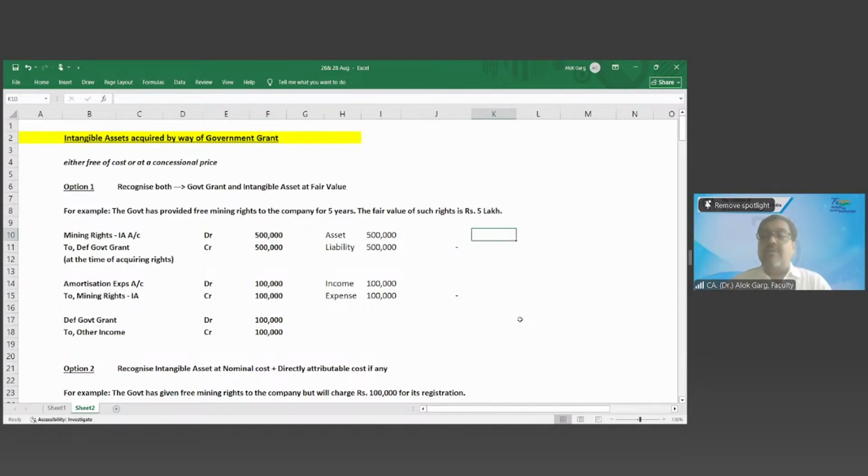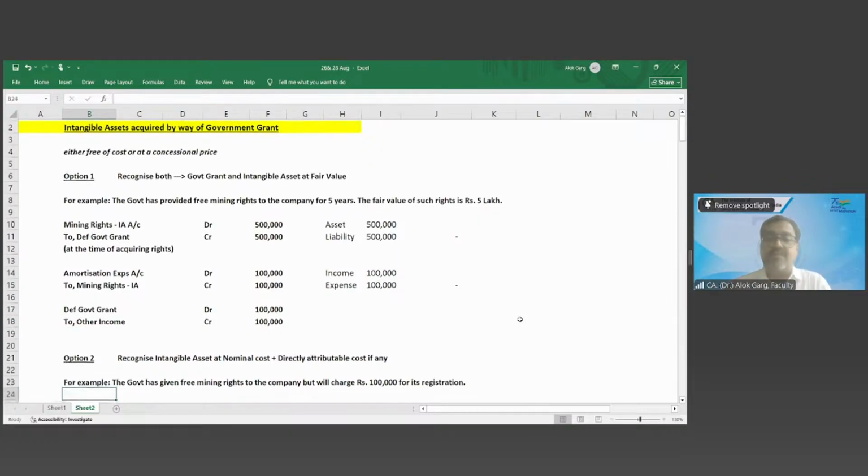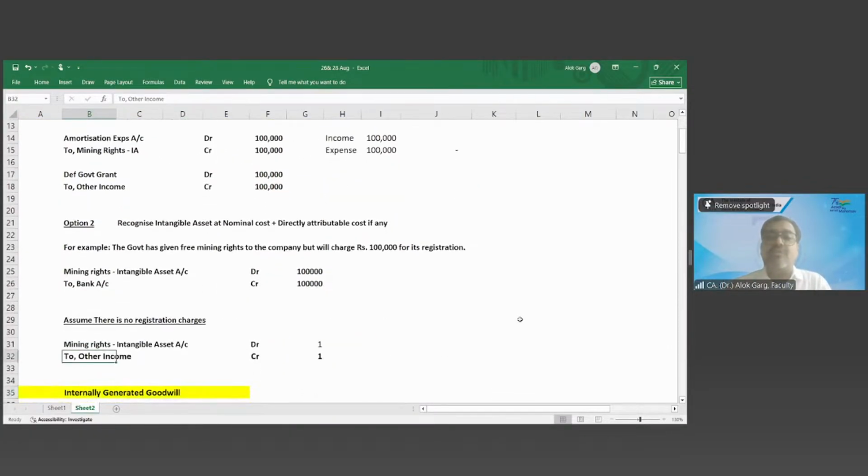Yeah. So friends, what is the accounting of an intangible asset when it is coming through a government grant? Either it will come free of cost or at a concessional price. In that case, the first option is to recognize both the government grant and the intangible asset at fair value. So intangible asset account debit to deferred government grant. This intangible asset will be amortized over the period of the grant, and this government grant is also amortized and income should be credited. Second option, recognize the intangible asset at nominal cost plus directly attributable cost, if any.